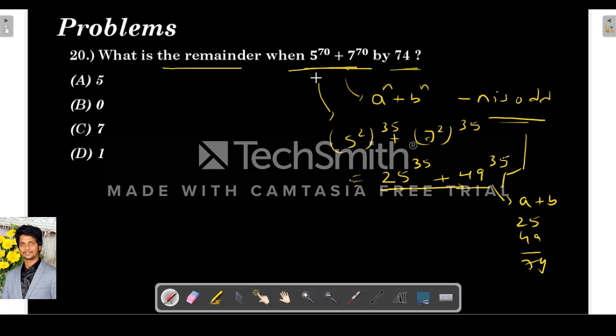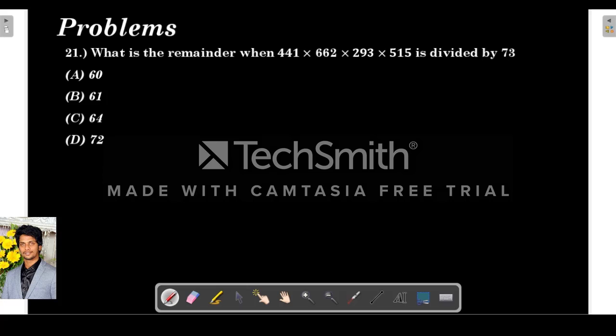So they are asking the same. When any number is divisible by another number, the remainder will be 0. Obviously, when 12 is divisible by 6, the remainder will be 0, right? So this is a factor of this, so the remainder will be 0. As this number is divisible by 74, the remainder will be 0.